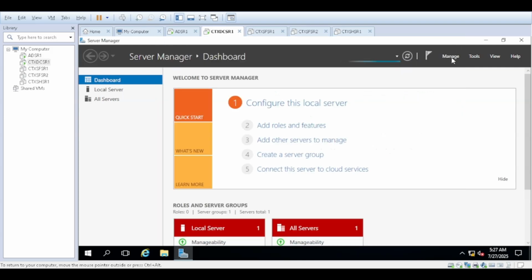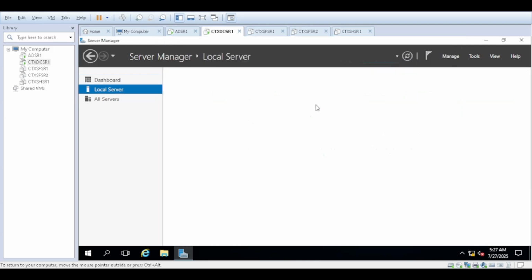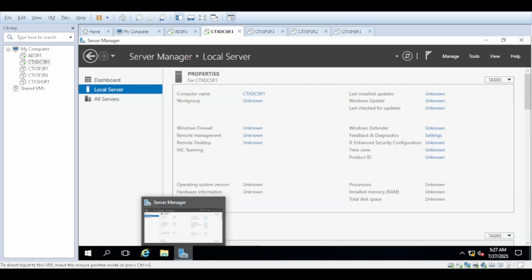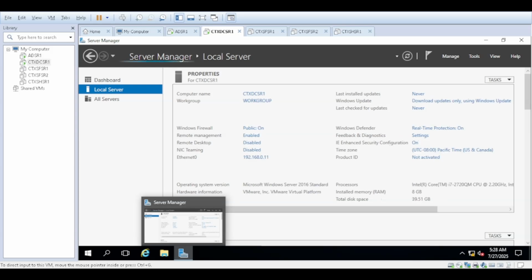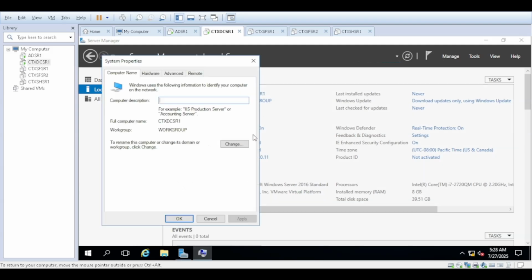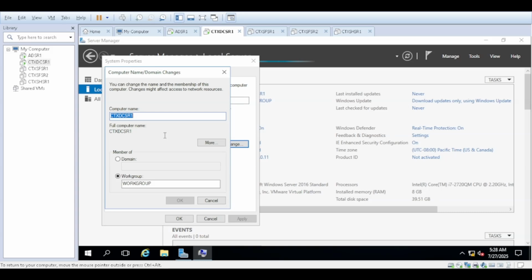Now I'm going to add this server into our domain, but before that we need to change the computer name. So I'll change the computer name. Okay, it's already changed.